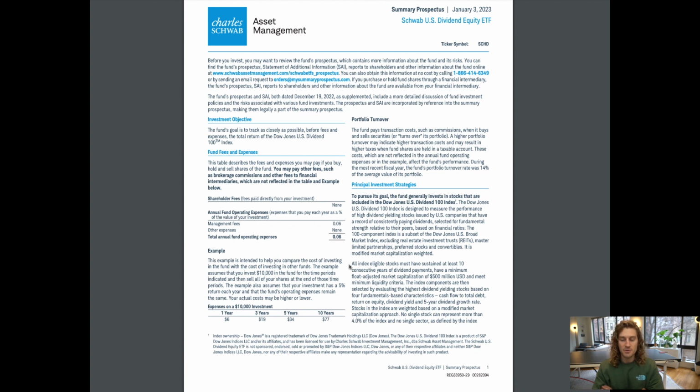All index-eligible stocks must have sustained at least 10 consecutive years of dividend payments, have a minimum float-adjusted market capitalization of $500 million US, and meet minimum liquidity criteria. The index components are then selected by evaluating the highest dividend-yielding stocks based on 4 fundamentals-based characteristics: cash flow to total debt, return on equity, dividend yield, and 5-year dividend growth rate.